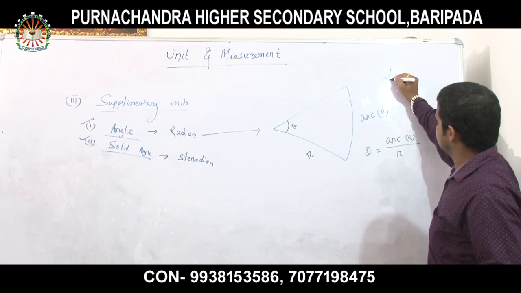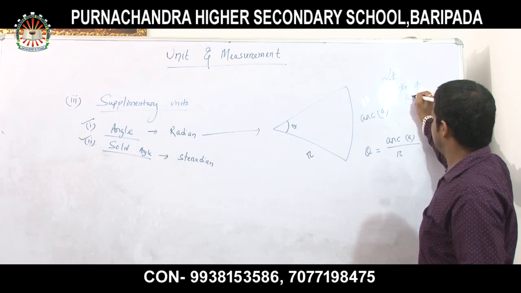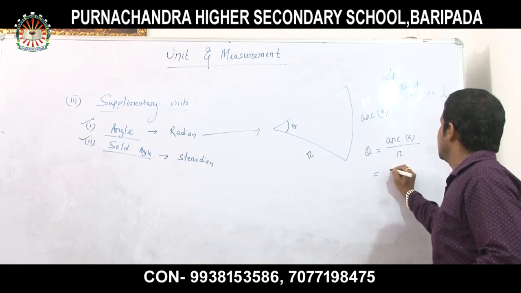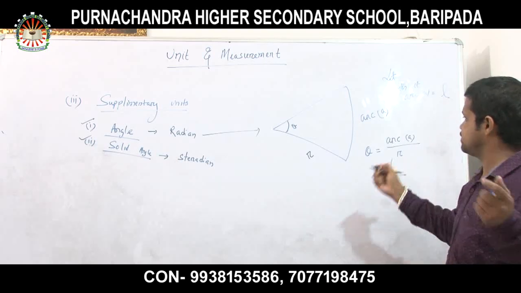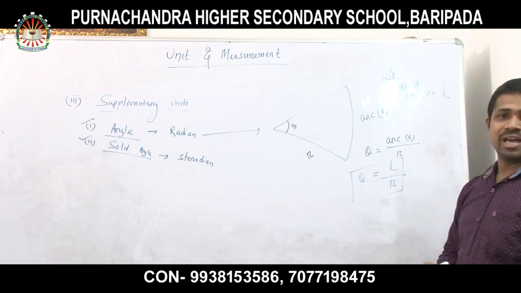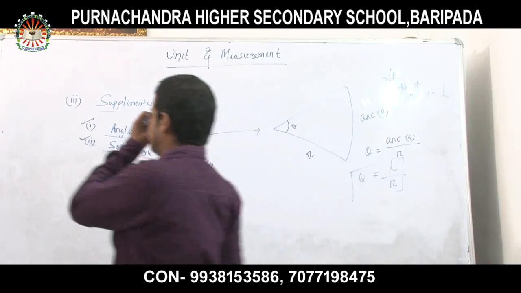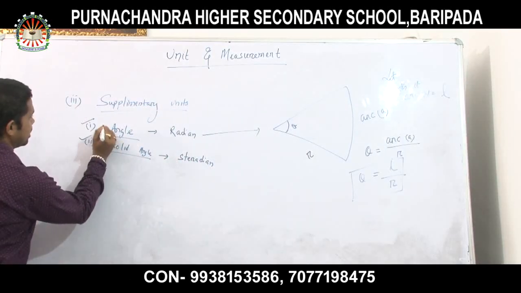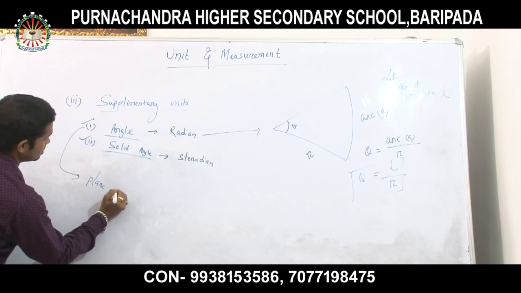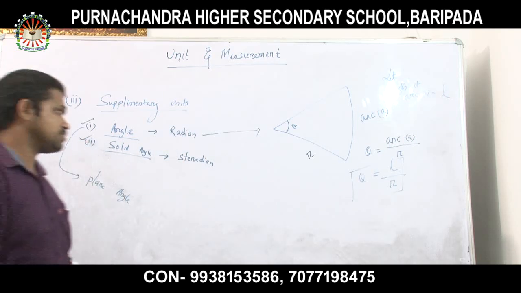Suppose the length of arc A is L, then I can write theta equals L divided by R. This is the expression of your plane angle, not a solid angle.